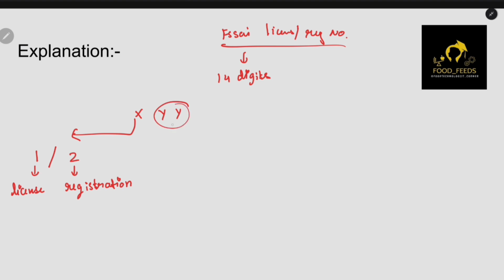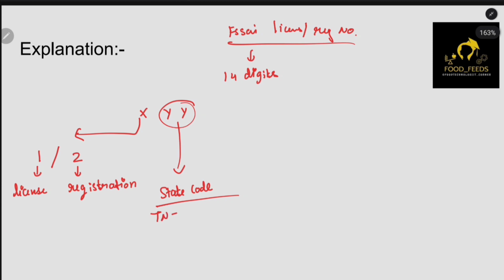It is called the state code. Each state has a different code, so it will vary. What is the code for TN, Tamil Nadu, which was asked in the MRB examination? The answer is 24. 24 is the right answer. Then the next two digits are the year of enrollment. So this is the year 23. So 23 will be the year of enrollment.